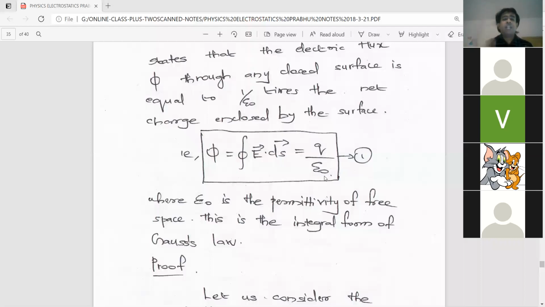So in simple language, Gauss's law in electrostatics relates the total electric flux with the charge. See, epsilon 0 is a constant. Closed surface integral E dot ds is the equation for electric flux. So phi is equal to closed surface integral E dot ds is the equation for electric flux. And how is it related? The total electric flux is equal to Q by epsilon 0. It means that Gauss's law in electrostatics simply relates the total electric flux passing through a closed Gaussian surface. That surface is called a Gaussian surface. It is a hypothetical surface.